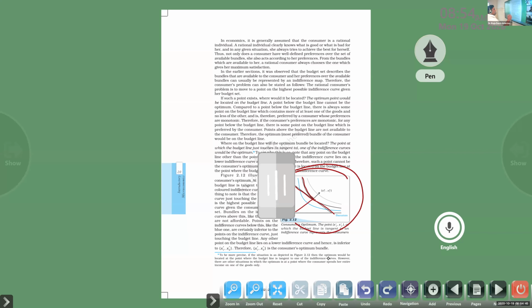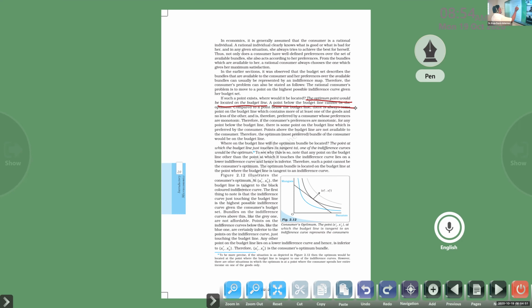So where would it be located? The optimum point would be located on the budget line. A point below the budget line cannot be the optimum, right or not? Compared to a point below the budget line, there is always some point on the budget line which contains more of at least one of the goods and not less of the other. So the optimum choice point is always on the budget line. Keep that in your mind.